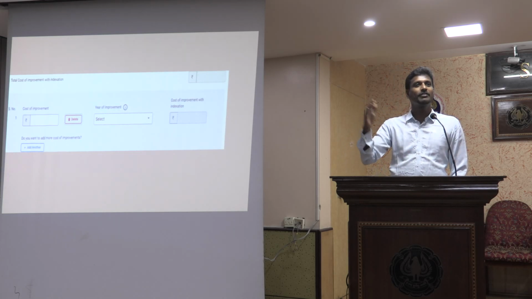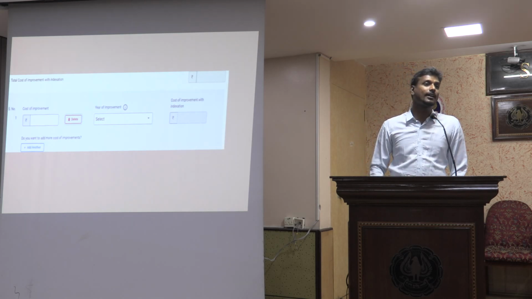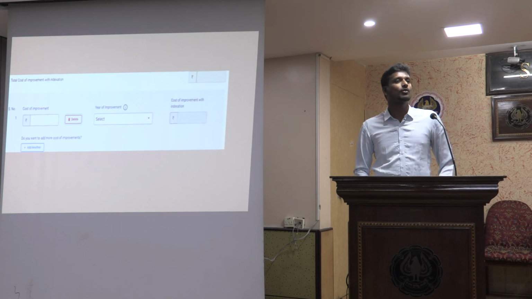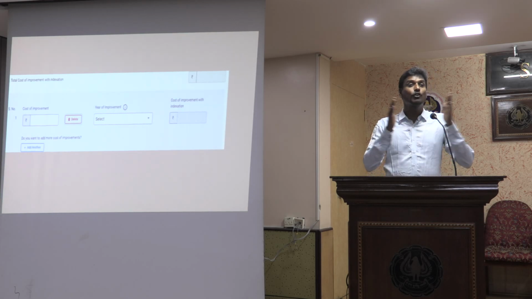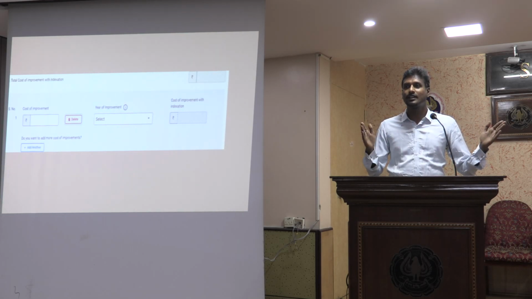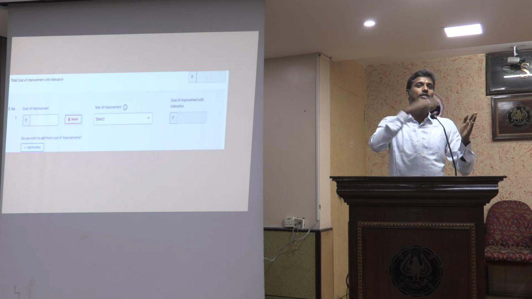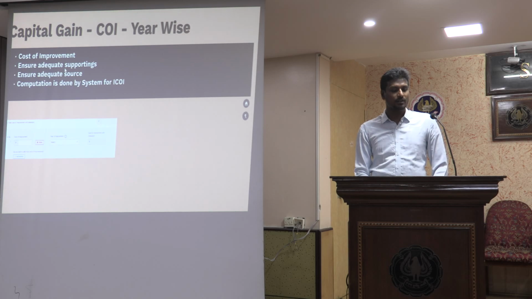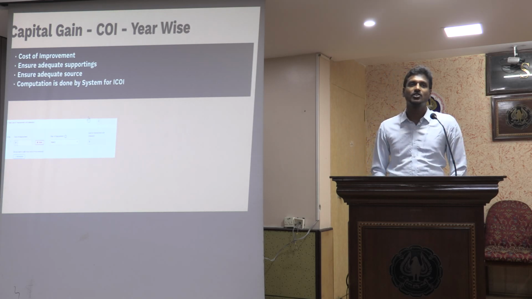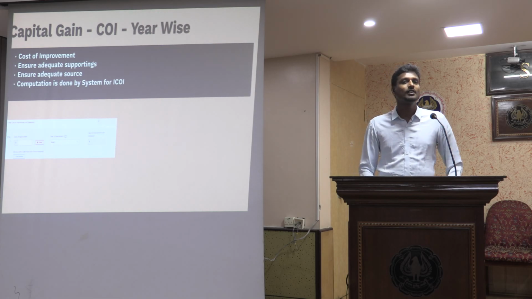Now this gap, if I don't have substantial proof or data to establish that I actually incurred 40 lakhs, then I could get triggered under Section 148A for income escaping assessment, and this data can now be considered for that period of assessment of 10 years. If it is more than 50 lakhs, then they can go. And that is not a yearly thing. For the whole period of 10 years, if it is more than 50 lakhs, they can pick it up for assessment. So we'll have to ensure that adequate supporting documents and adequate sources are there for such improvement or acquisition, and keep a tab of that while filing the return in the year of sale itself.